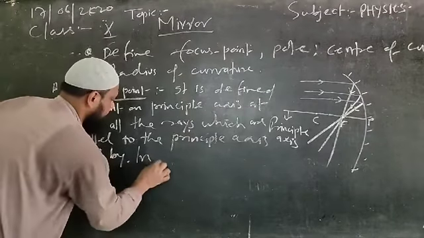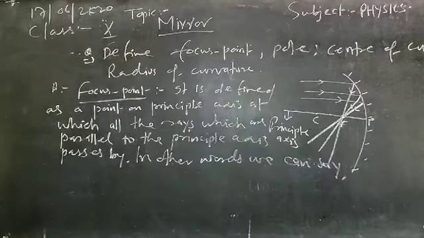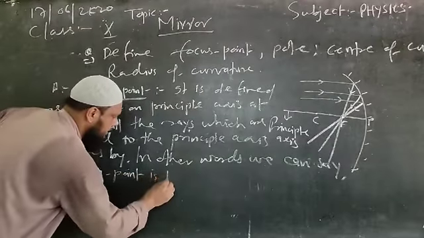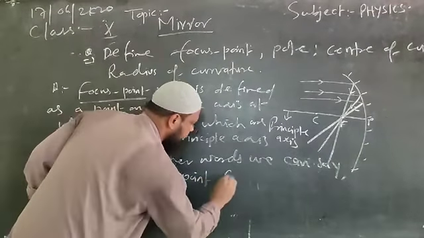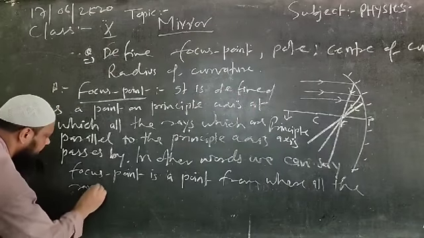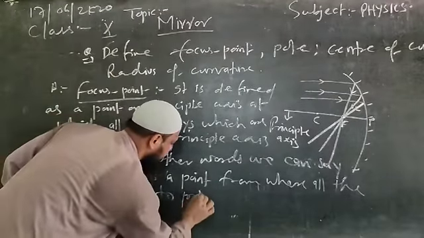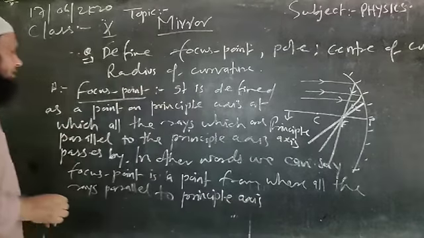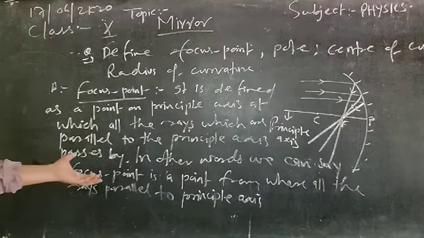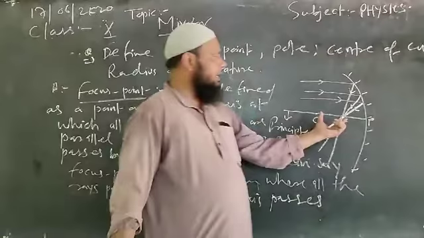In other words, we can say focus point is a point from where all the rays parallel to the principal axis pass. Clear?